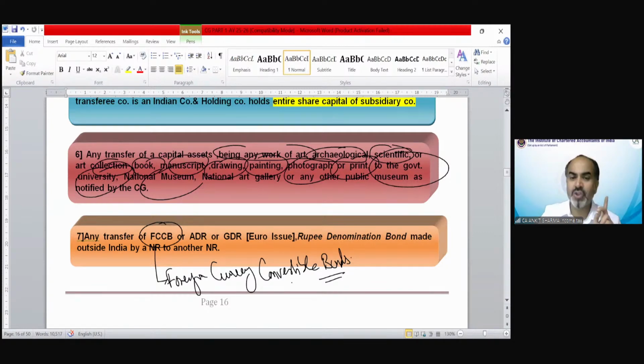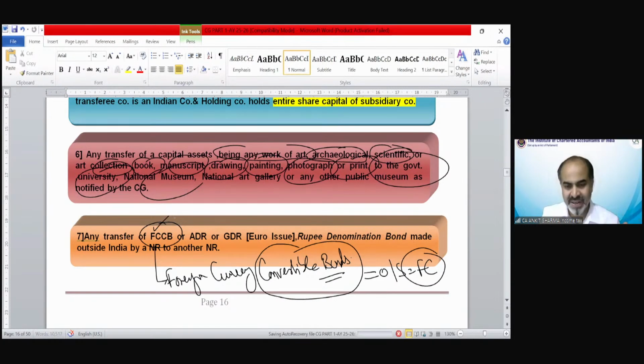If we are issuing these convertible bonds outside India in foreign currency, we normally call it foreign currency convertible bond. So there is no difference. If you are issuing convertible bonds in India in Indian currency, they are normally convertible bonds or debentures. If you are issuing them outside India in foreign currency, we call it foreign currency convertible bond. Clear?